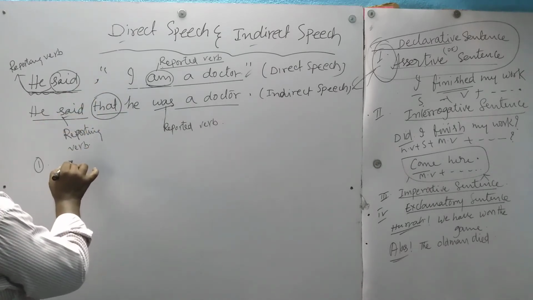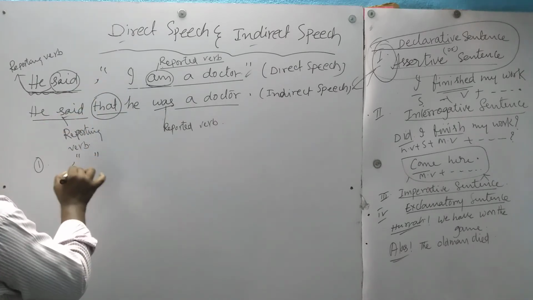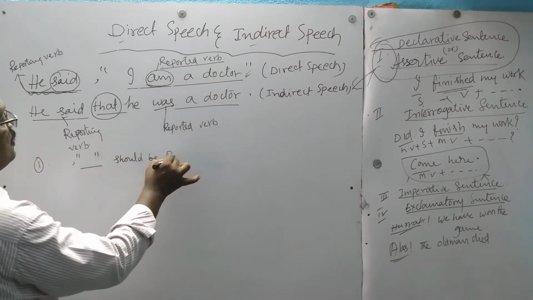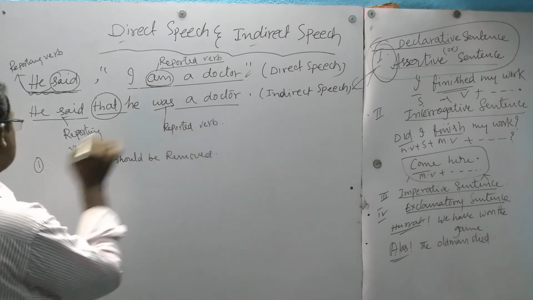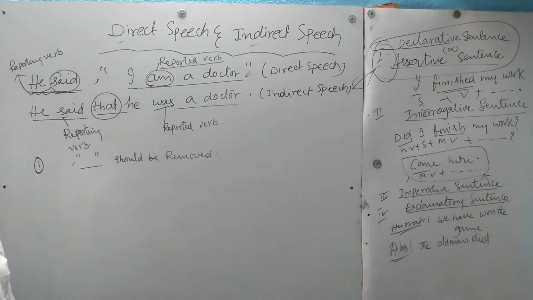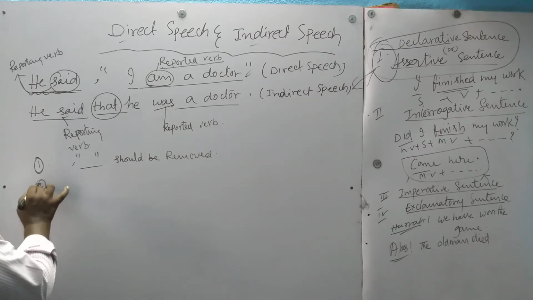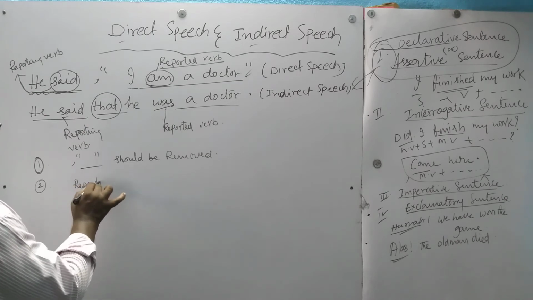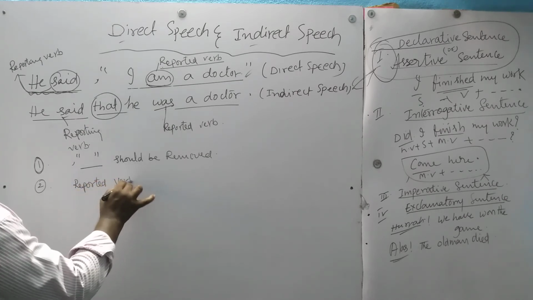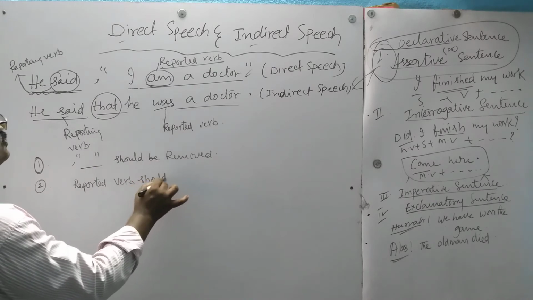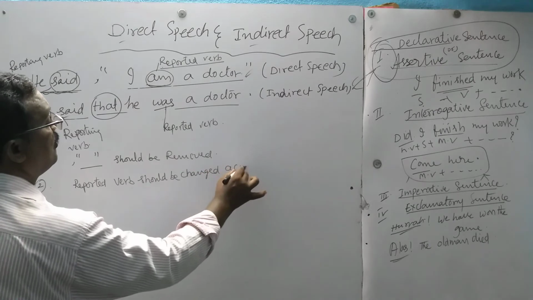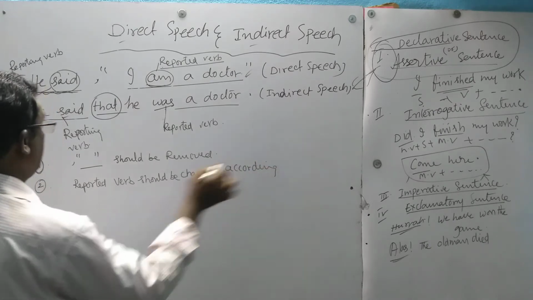So that is the first step: commas and inverted commas should be removed. We have to understand why we are changing direct speech into indirect speech. Now, second one: the reported verb should be changed according to the reporting verb.